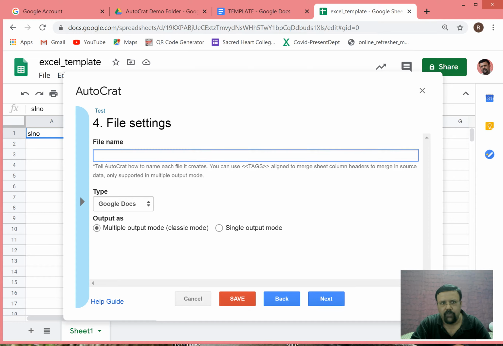Then you can create a file name. Two certificates will be generated, and either you can have all the certificates in one file, so there is only one file name, or you can generate multiple outputs. So there are two options. Single output: all the certificates will be printed in a single doc file or PDF file, and I prefer PDF because it is not corrupted at the receiving end, else it could be corrupted. So we always go for PDF, and we prefer multiple mode because all the certificates will be separated.